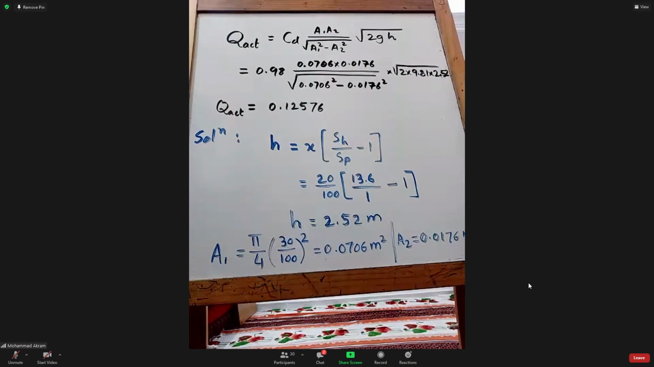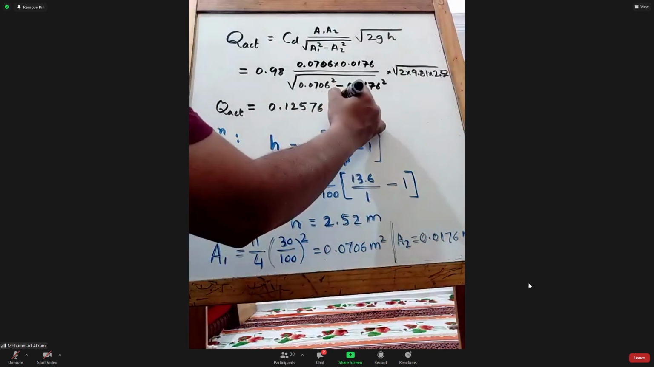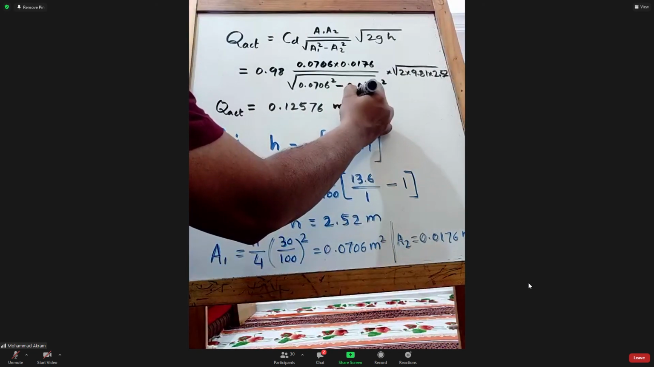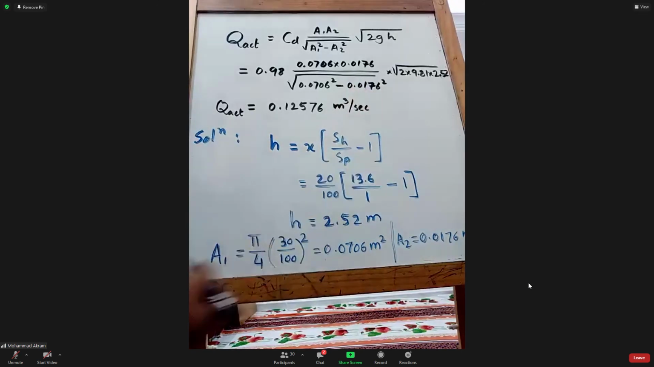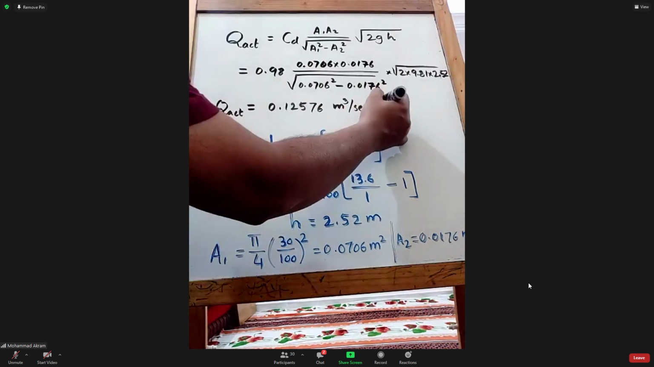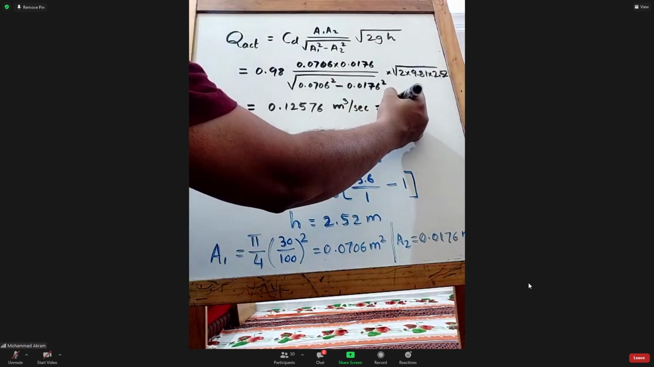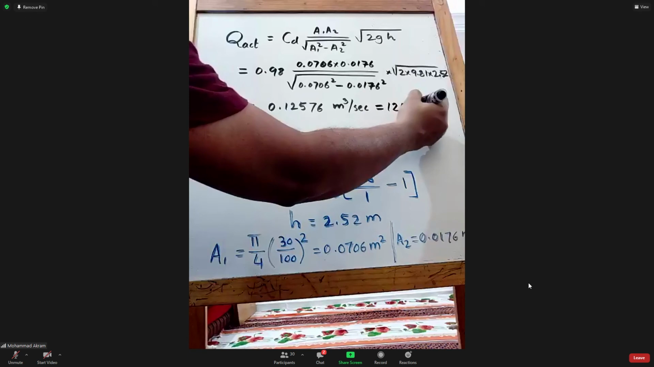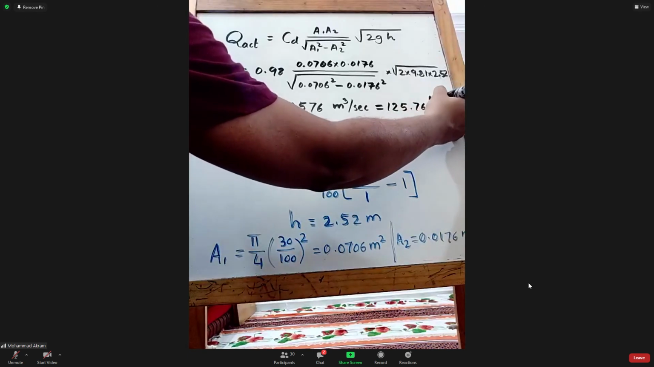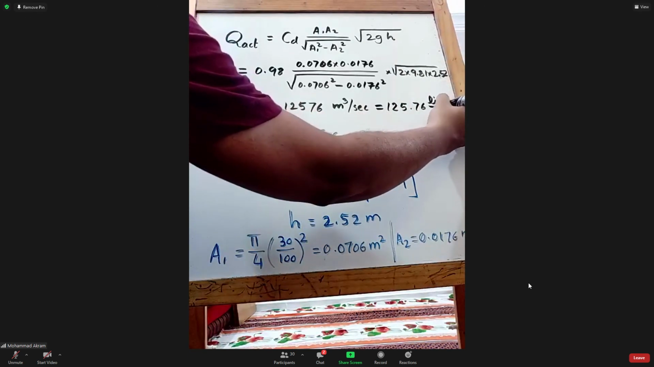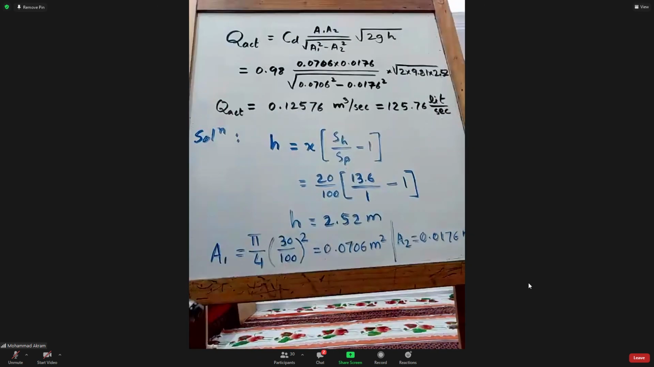What is the unit? You have taken everything in meters, right? So it will be meter cube per second. Or if you multiply with 1000, it is liters per second: 125.76 liters per second.